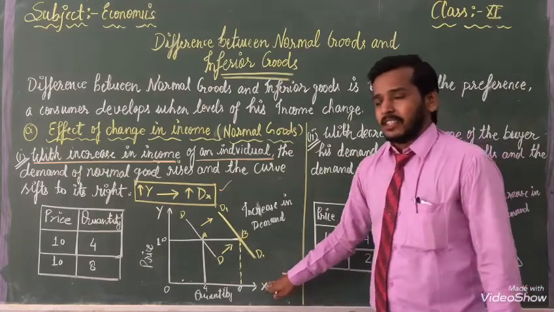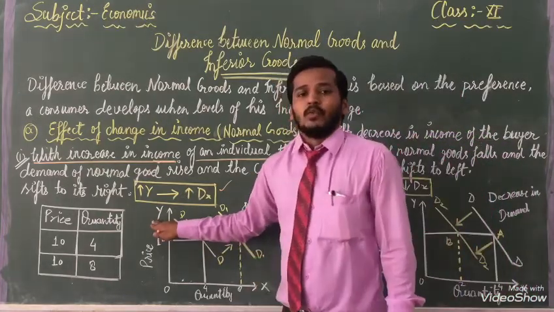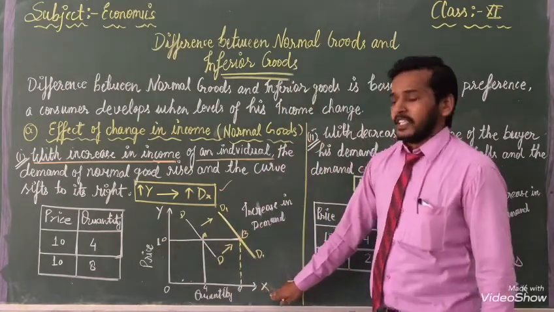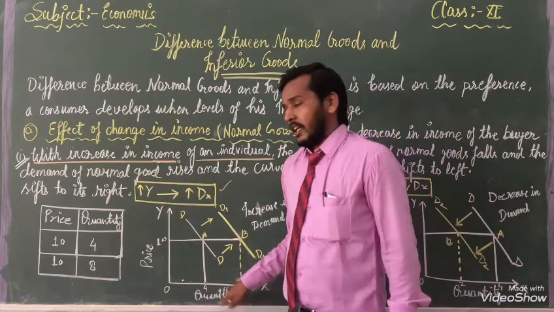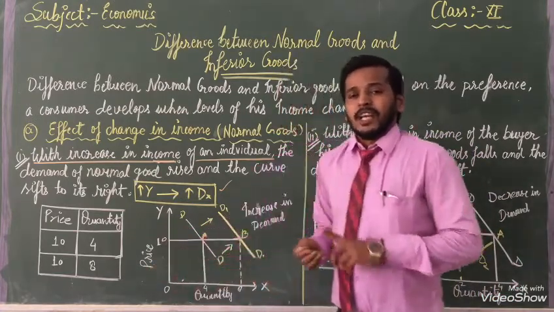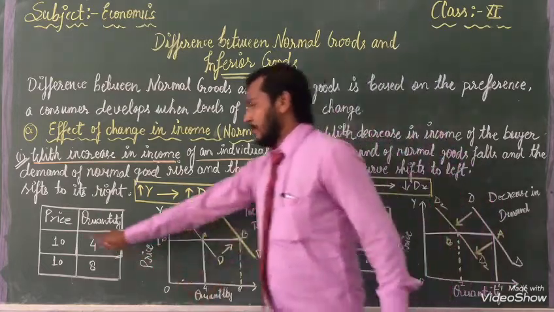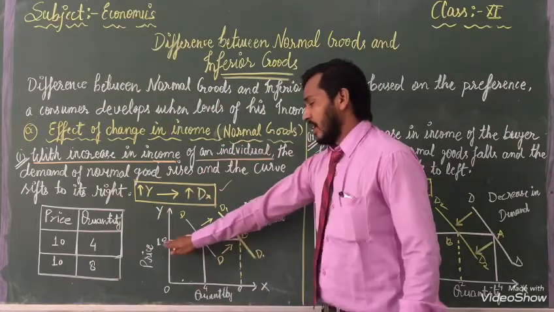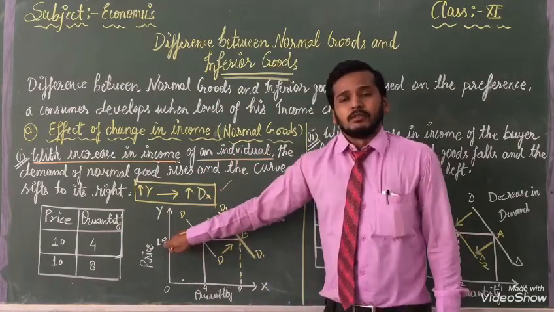This is the x-axis, and the second one is the y-axis. On the x-axis we have represented quantity, and on the y-axis we have denoted price. The price is the same on both places here, and once again the price is the same here in the curve also.